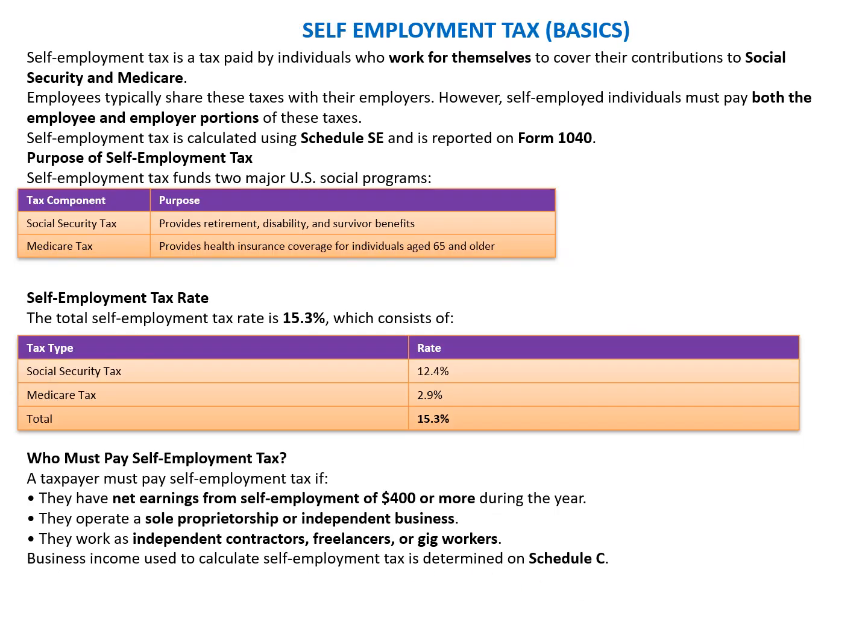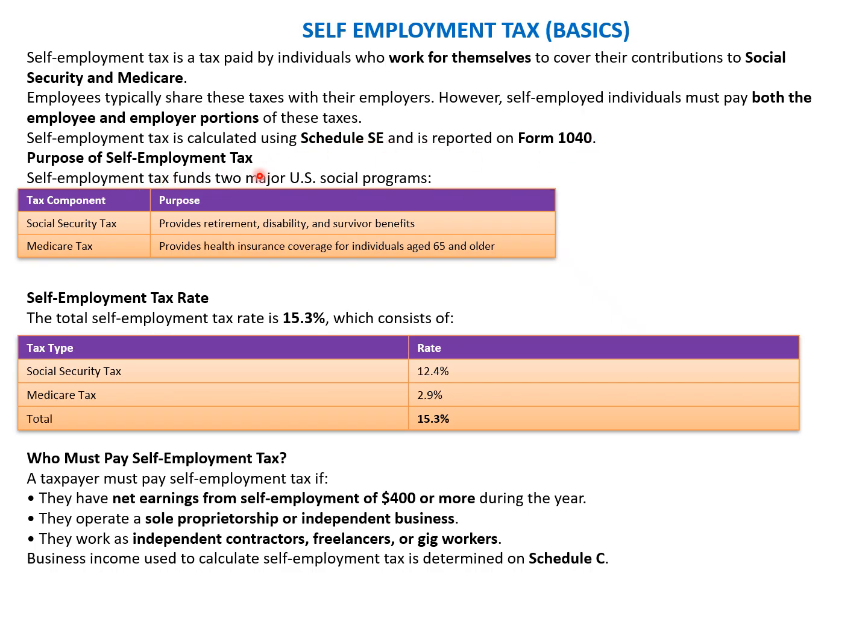Okay, now we are going to talk about another important concept, which is self-employment taxes. Normally, in the case of a salaried individual, the Social Security tax and the Medicare tax are deducted by the employer. But in the case of a self-employed individual, this needs to be deposited by them to the IRS. Self-employment tax is paid by individuals who work for themselves to cover their contribution to Social Security and Medicare. An employer typically shares these taxes with employees; however, a self-employed individual must pay both the employer and the employee portions. Self-employment tax is calculated under Schedule SE and is reported in Form 1040.